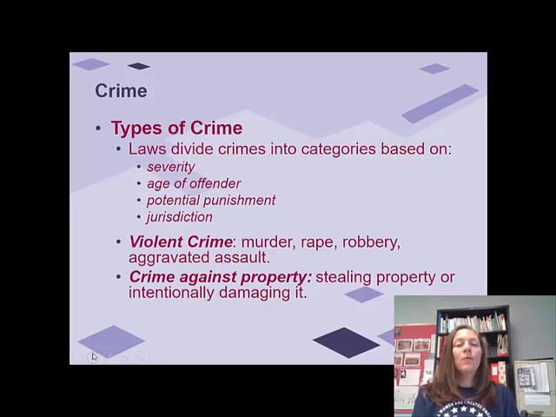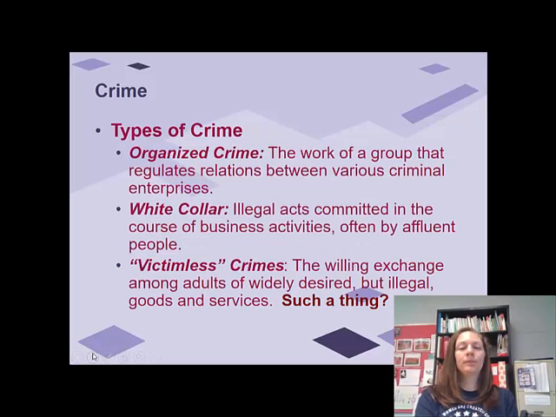All right, with deviance, some deviance is then classified into crimes. These are the most serious. These are usually breaking more of your mores as opposed to your folkways. So laws can be divided into different categories: severity, age of the offender, potential punishment, and then the jurisdiction. Is it a state or federal case? Some examples include violent crimes, crimes against property, organized crimes, white-collar crimes, and victimless crimes.